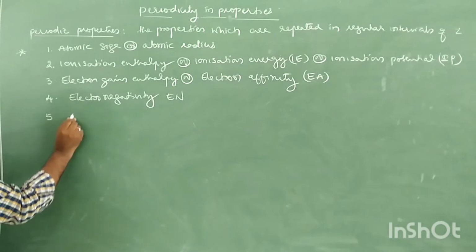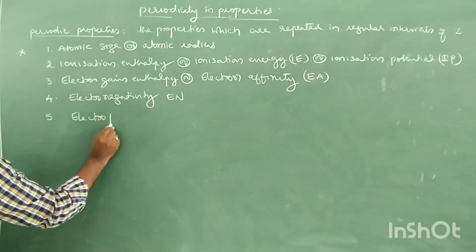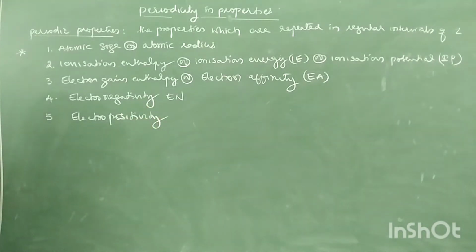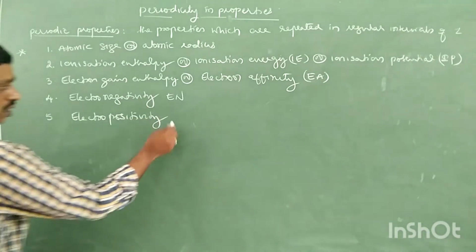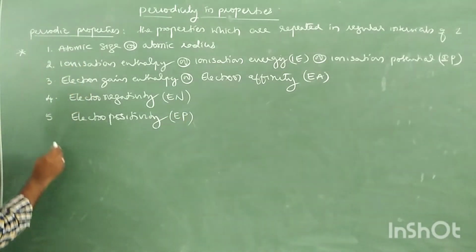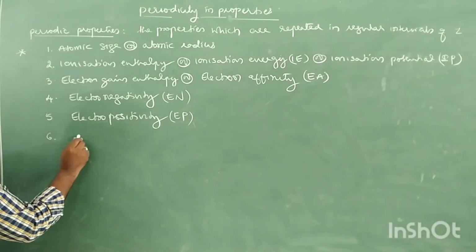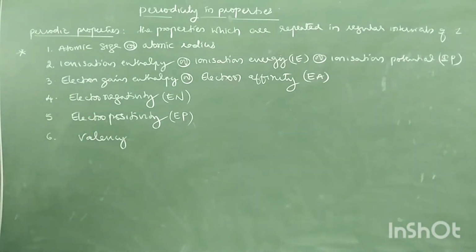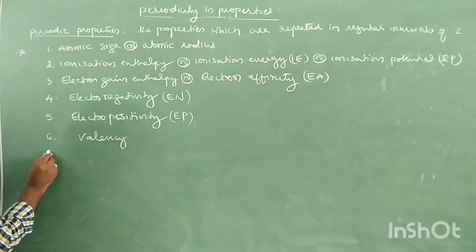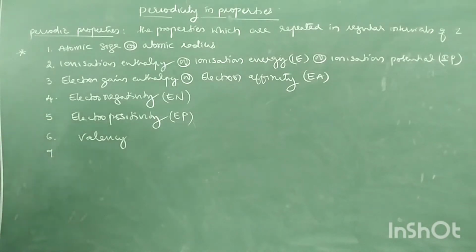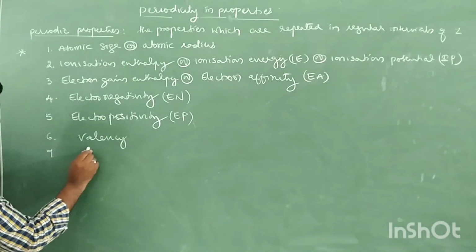Next, electropositivity. It is EP. Next, valency. Valency also depends on atomic number. Next, seventh one, shielding effect, it is also a periodic property.